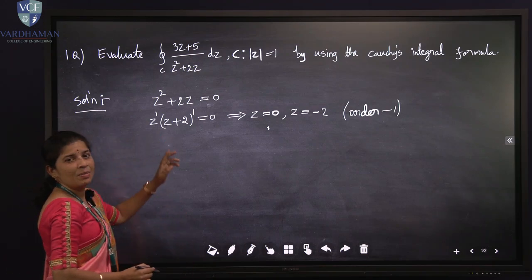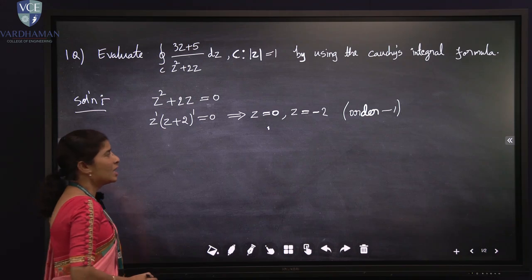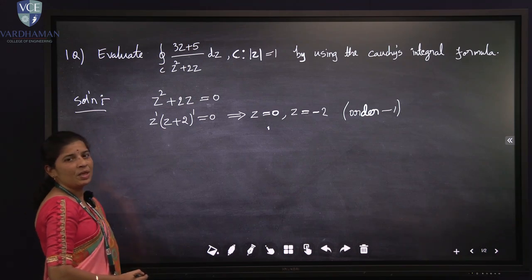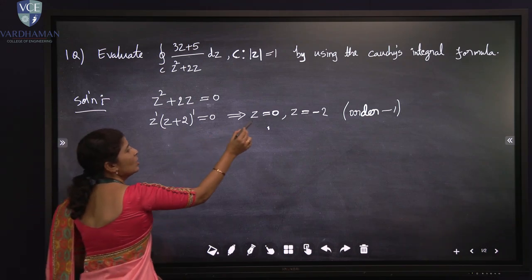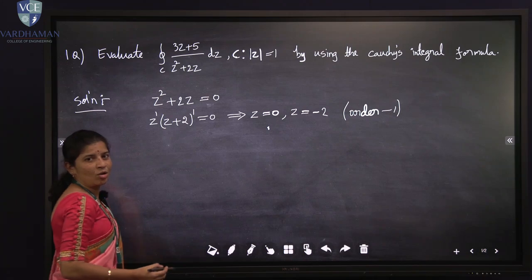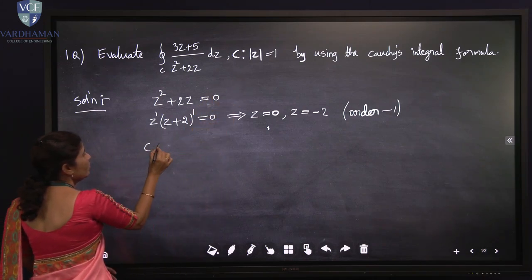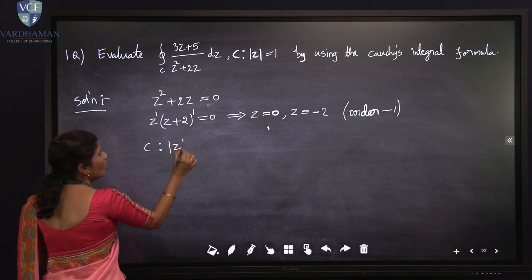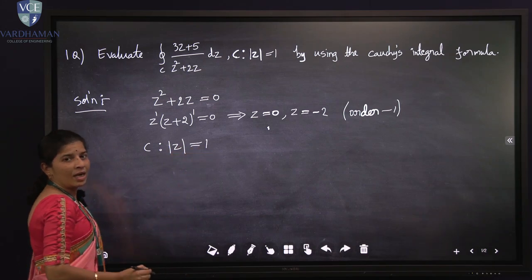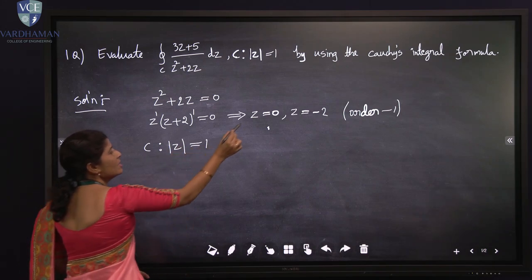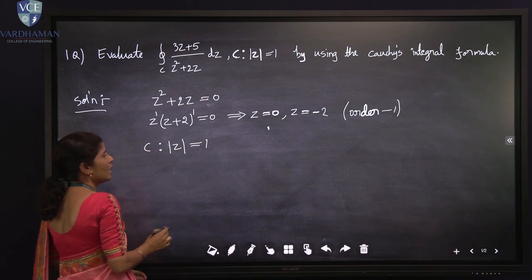Now this is the first step, we calculated the singular points. Now we have the second step here, we check whether these singularities are inside the circle or not. The circle condition is given, so here we write the first circle condition, modulus of z is equal to 1, and we have to check whether these singularities are inside the circle or not.